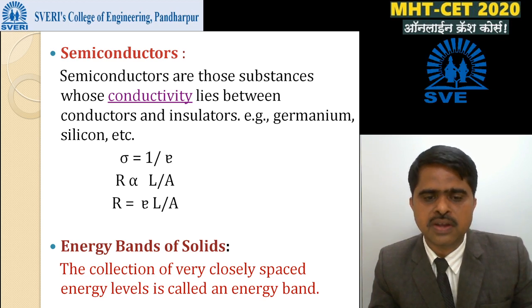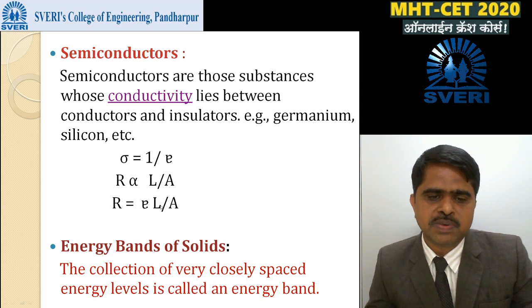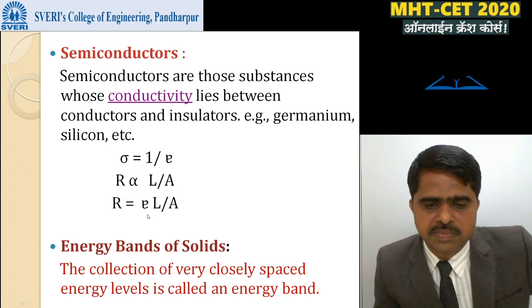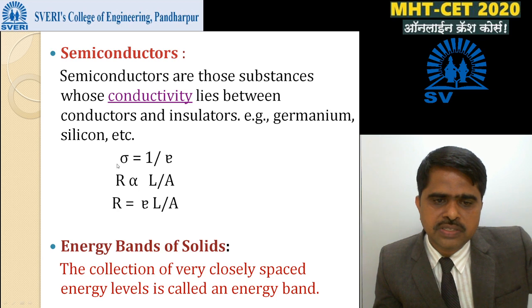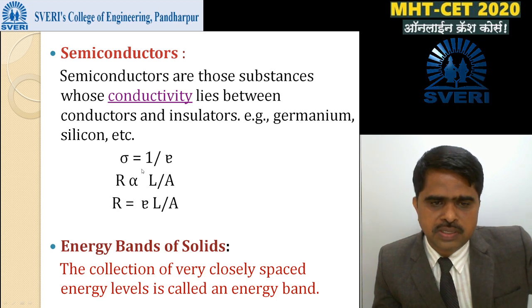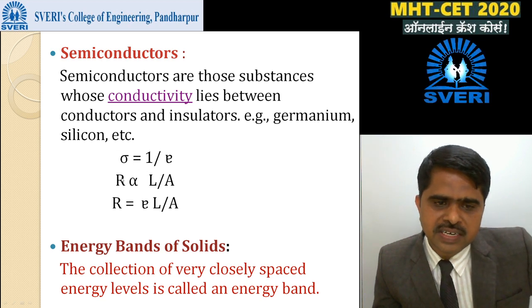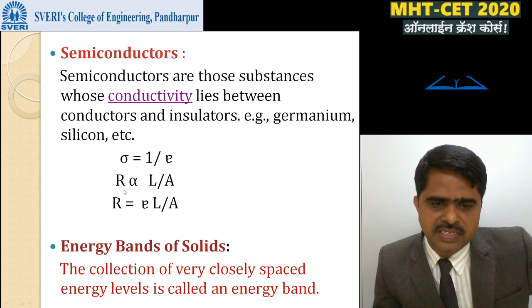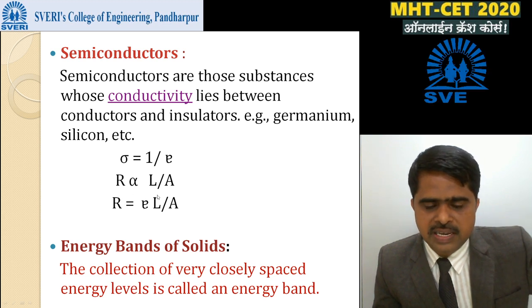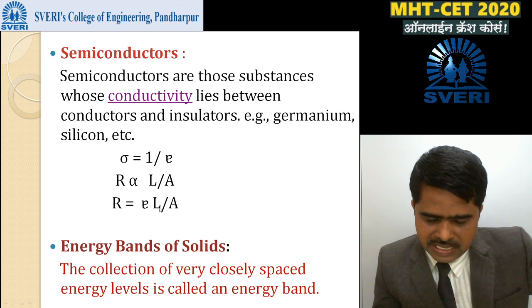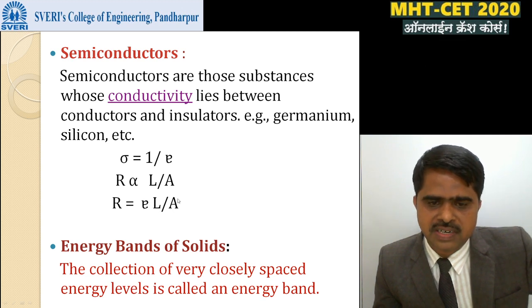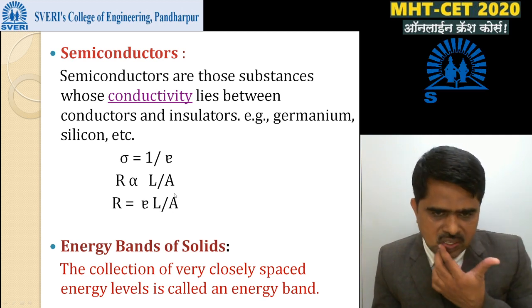What is rho here? Rho means specific resistivity, and rho is equal to 1 upon sigma, or conductivity sigma is equal to 1 upon rho. What is the unit of resistance R? The unit of resistance R is ohm, the unit of length is meter, and the unit of cross sectional area is meter square.